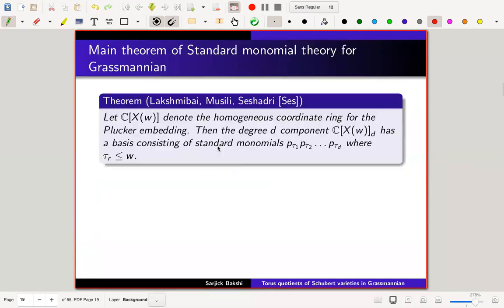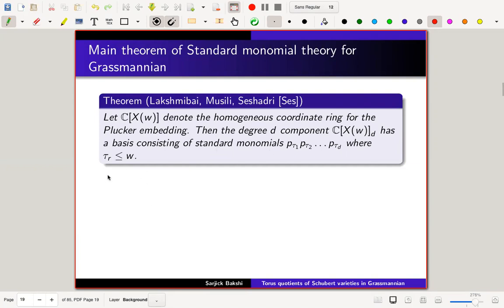Now let's come to the main theorem of standard monomial theory. Let C[X_w] be the homogeneous coordinate ring for the Plücker embedding. Then the degree d component has a basis consisting of the standard monomials P tau 1 to P tau d.